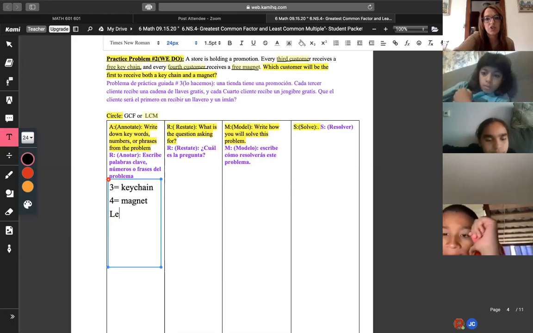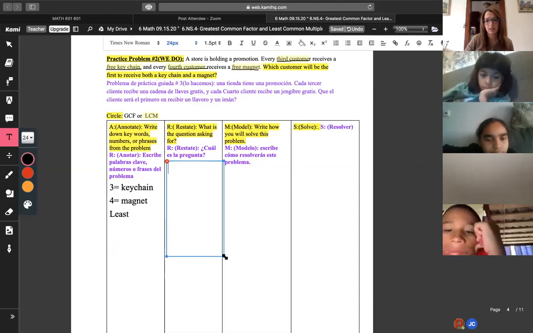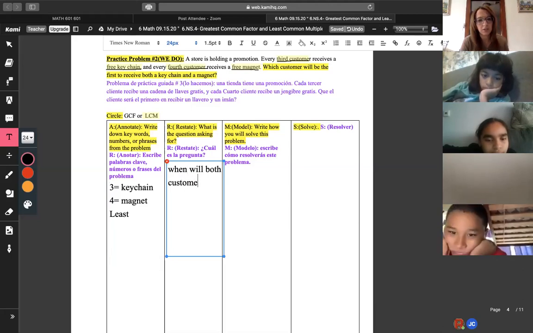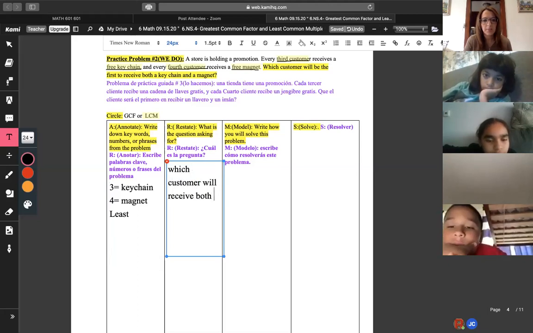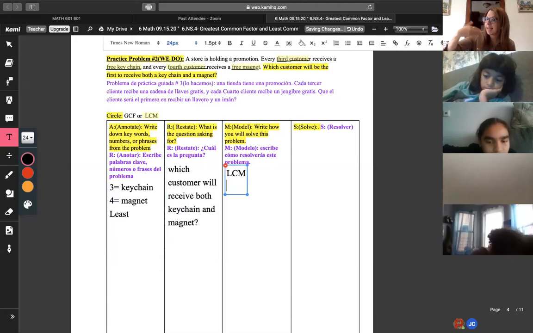Now, obviously the question says, when will both customers get a magnet and keychain? Okay? Or which customer receives both keychain and magnet? Meaning we got to do the LCM, which means multiply, which means the numbers have to grow and get larger.